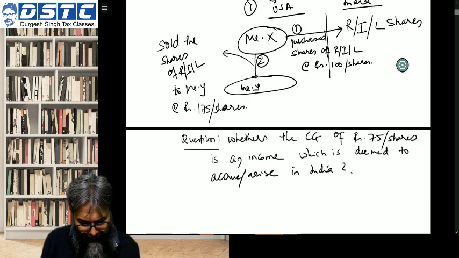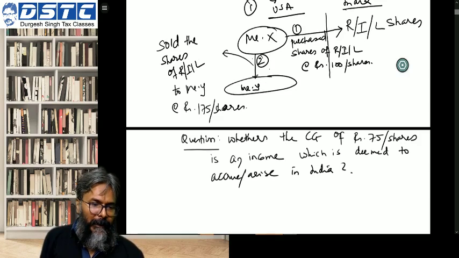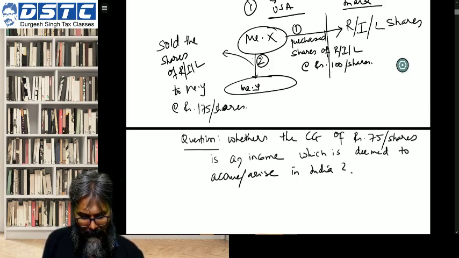Small question, students, in the examination. Whether the capital gain of rupees 75 per share, Mr. X is from USA and he has sold these shares also to Mr. Y of USA, and accordingly the question to all of you is whether the capital gains of rupees 75 per share is an income which is deemed to accrue or arise in India? This is the issue under consideration.